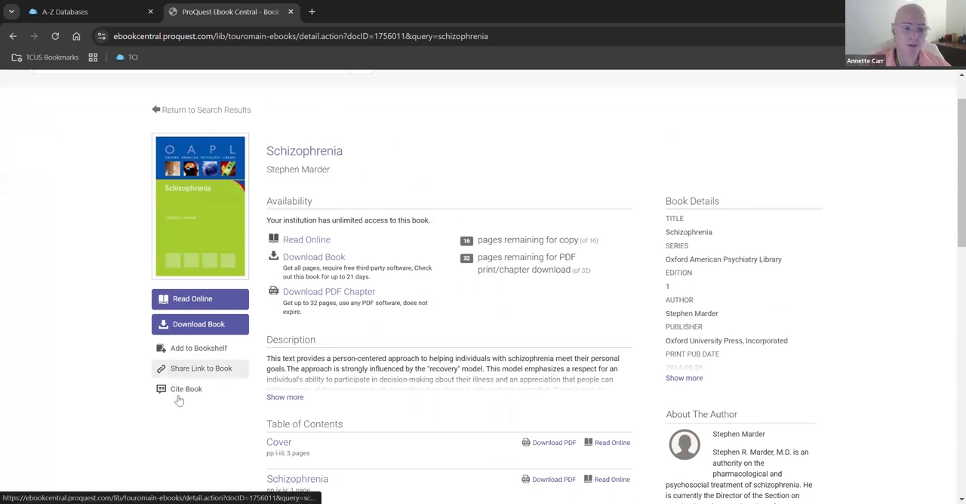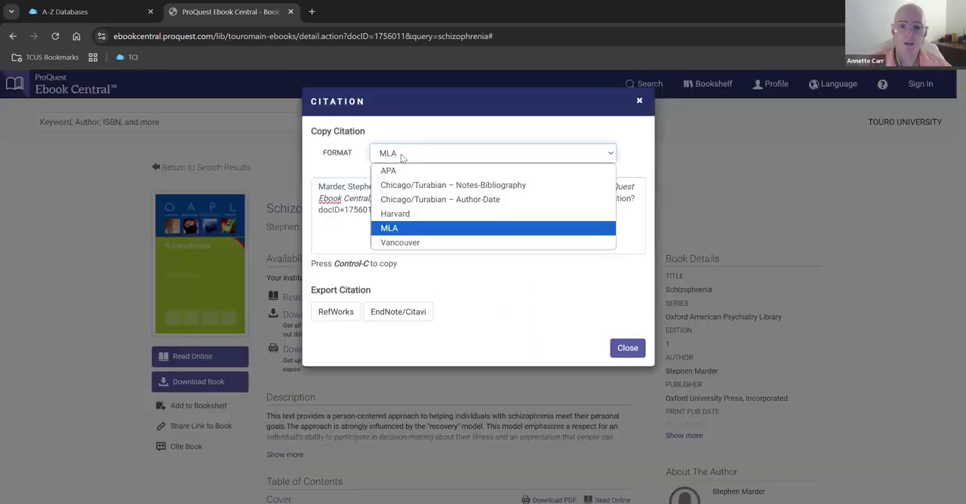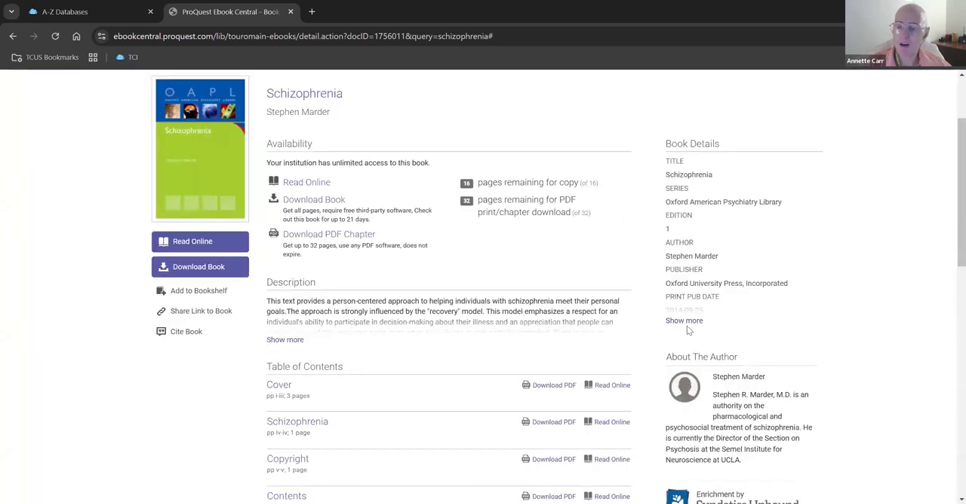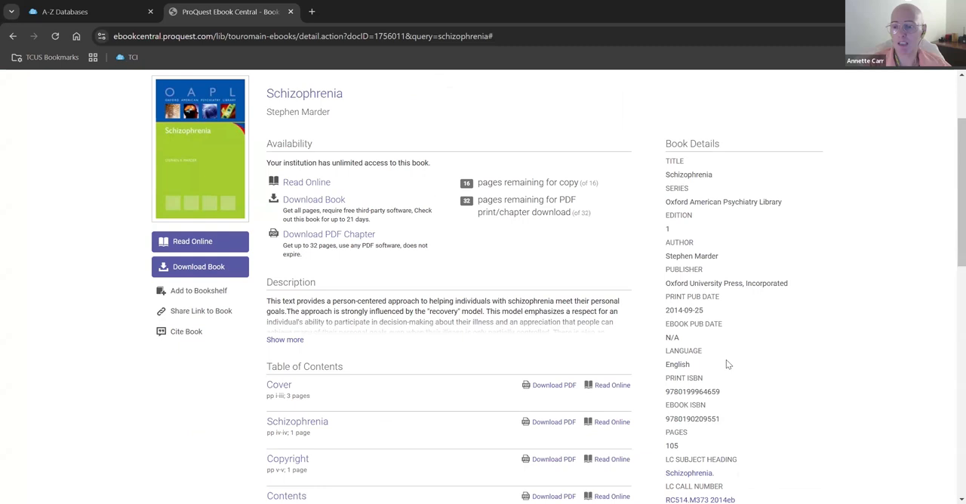We can permalink the book. We can also cite the book. Okay, so if you click on cite here and you choose your citation, it's probably going to be APA. You can copy and paste this into your reference list for your citations. Okay, on the right-hand side here is some of the details if you want to know when it was published. It was 2014, who the publisher is, the edition.